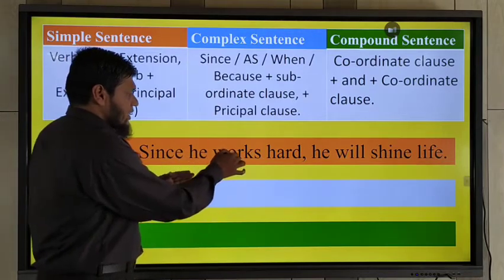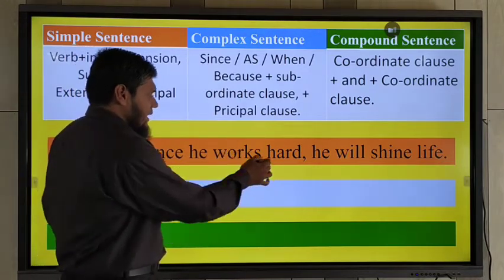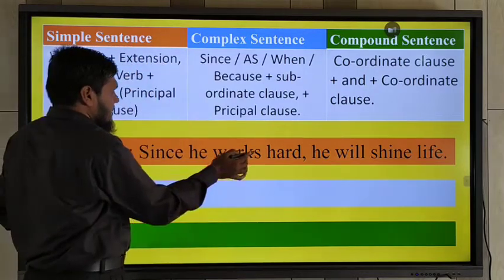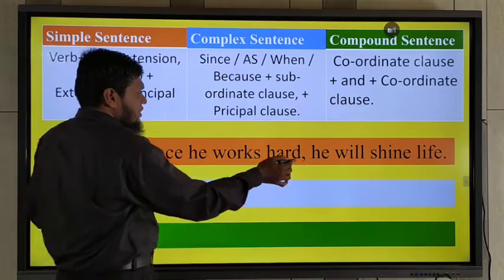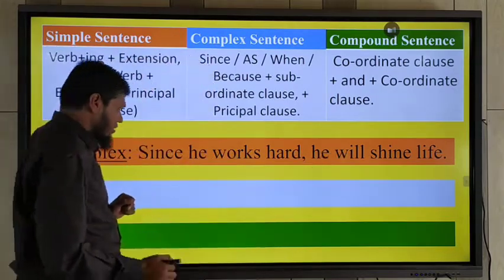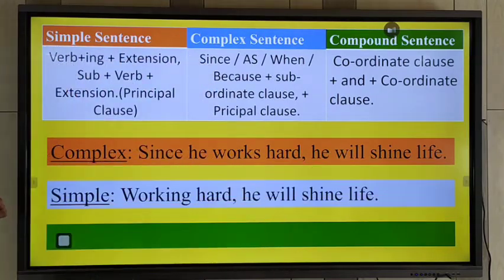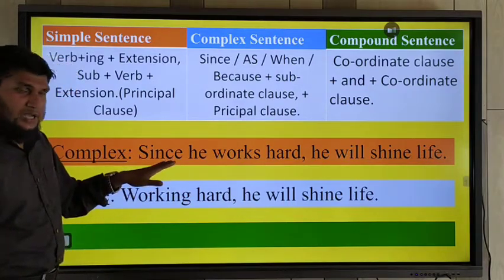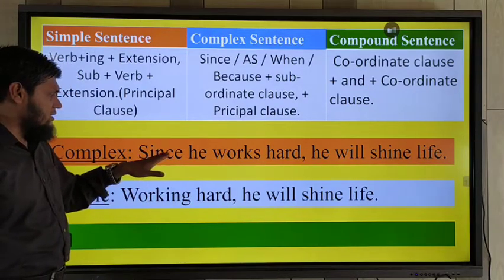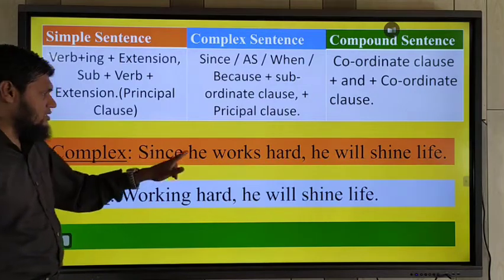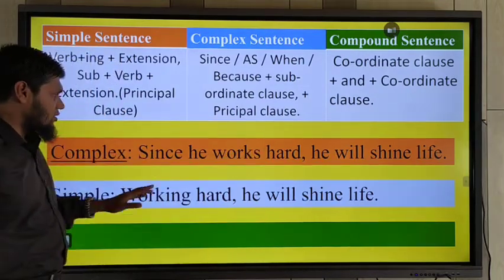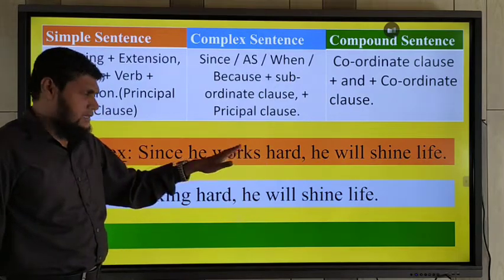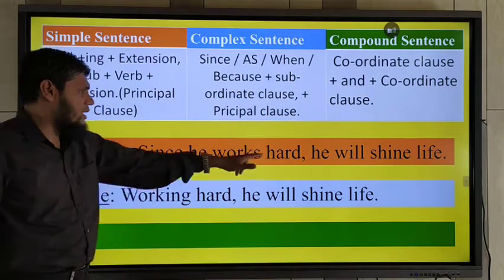You should use the verb with ing form and the extension part, and then you should use the principal clause. Look at this, working hard. That means we have avoided since and subject because the subjects are same. So you should make it a phrase using verb plus ing, working hard.